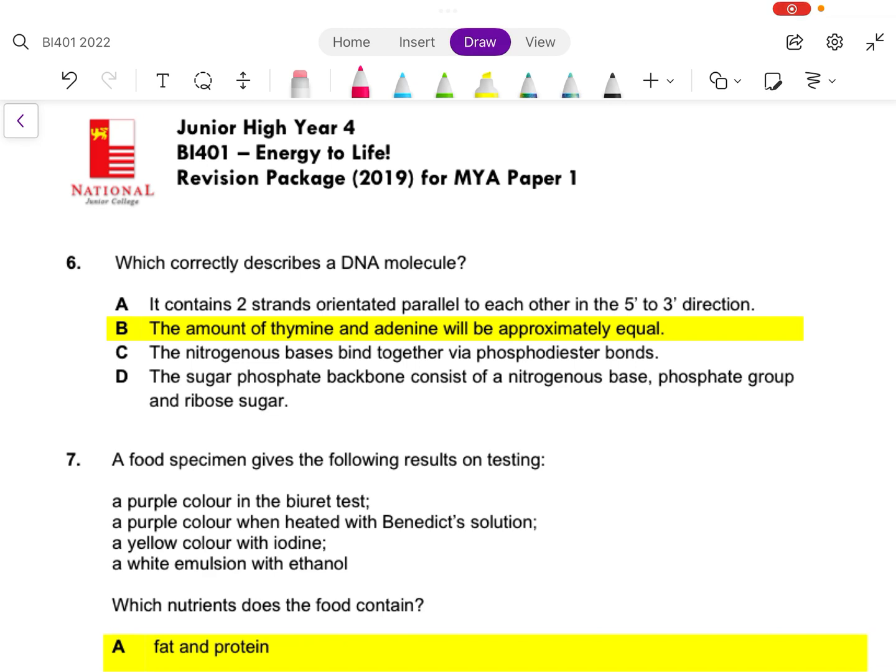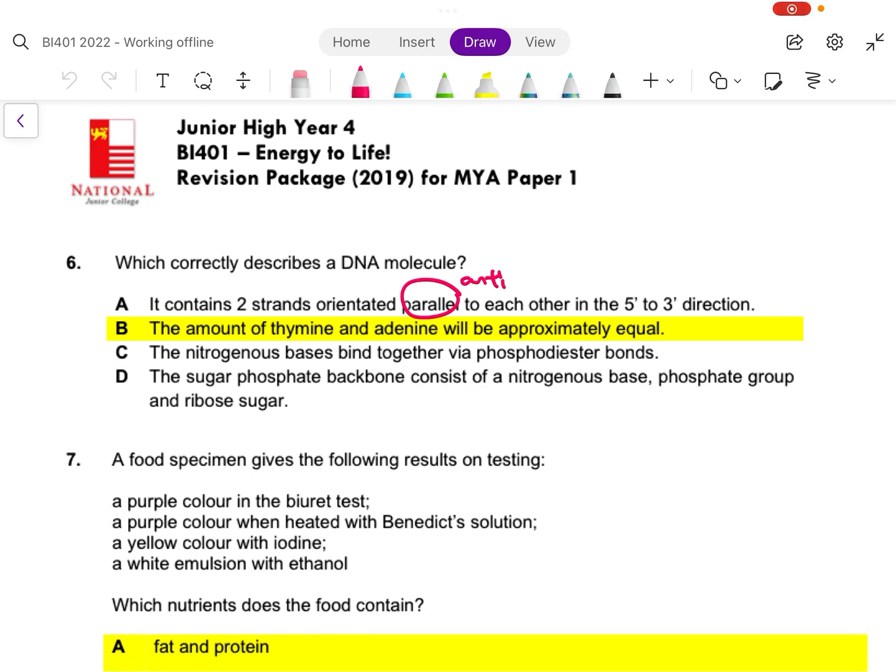Now let's look at question 6. Which correctly describes a DNA molecule? A. It contains 2 strands orientated parallel to each other in a 5 to 3 direction. The word parallel is the one that's wrong. It's supposed to be anti-parallel.